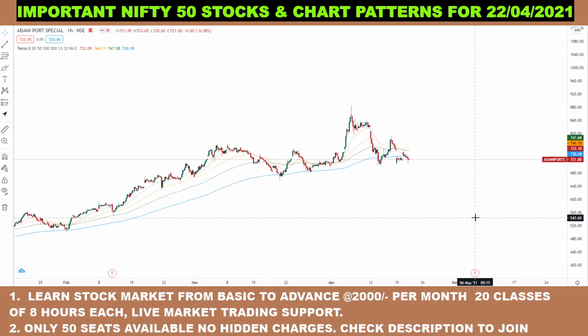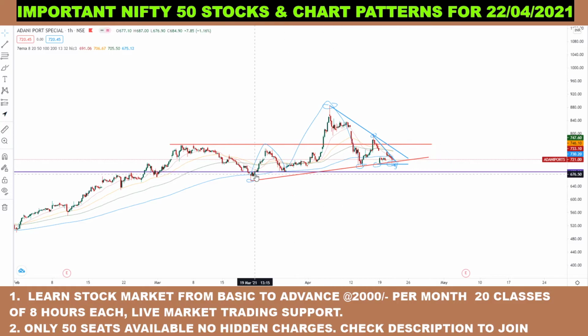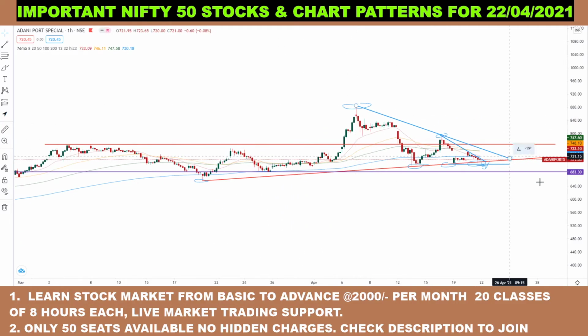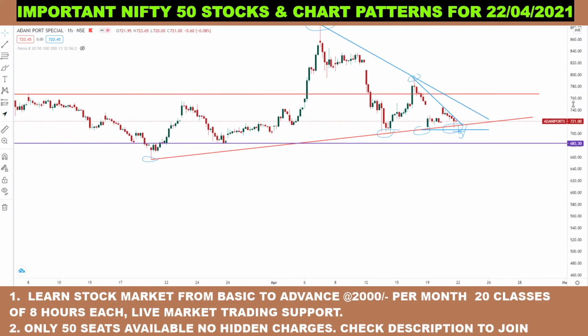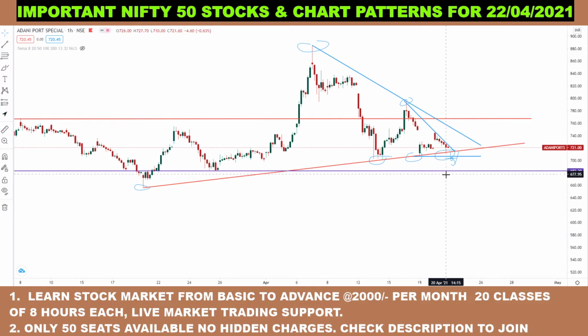gives a closing below these regions, then it will fall drastically. So basically this is a head and shoulder kind of a pattern in this stock, and if the stock gives a closing below these levels, then it will fall drastically, meaning it will continue to fall and fall and fall. So it can be a good short candidate tomorrow if it goes below this level, below 704, 702. It should sustain below 702.34, then only you can short this stock.